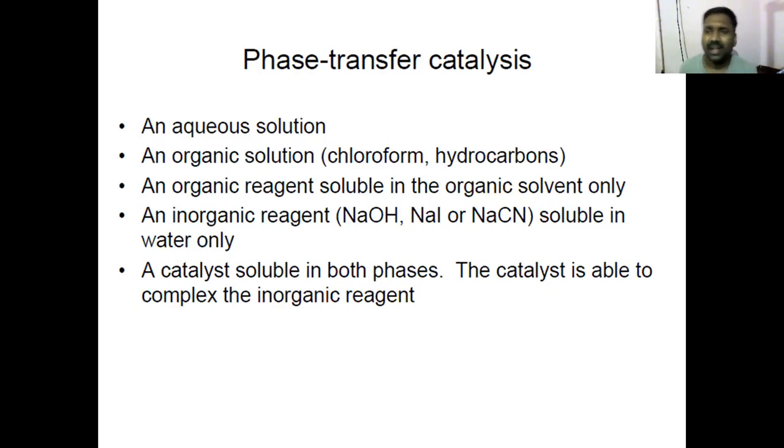In fact, these 2 phase systems, basically we are dealing with 2 phase systems, are not very uncommon. You can just take oil and water, mix them, allow them to stand. Oil layer floats on water. So you have 2 phases, oil phase, which is called an organic phase, and the water phase, which is called liquid phase, aqueous phase. So you definitely require 2 phases if you want to set up a phase transfer catalysis system.